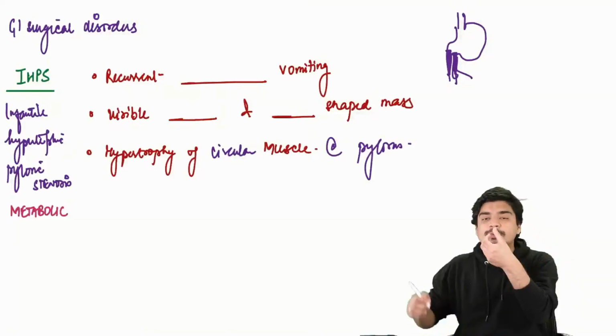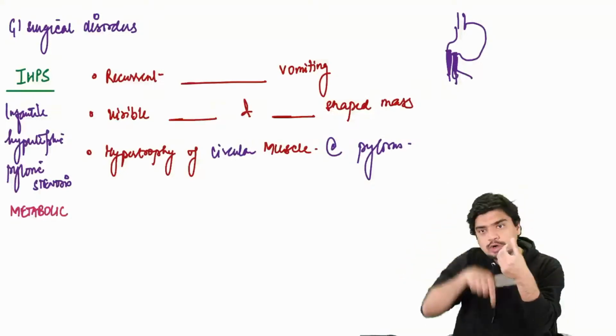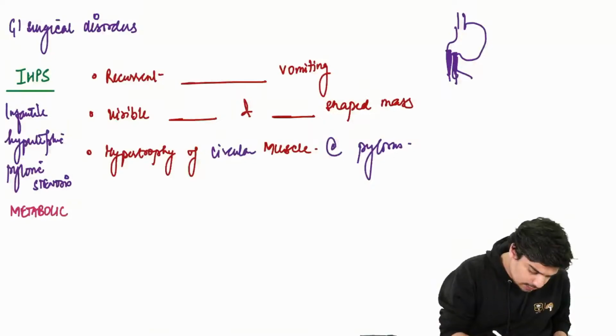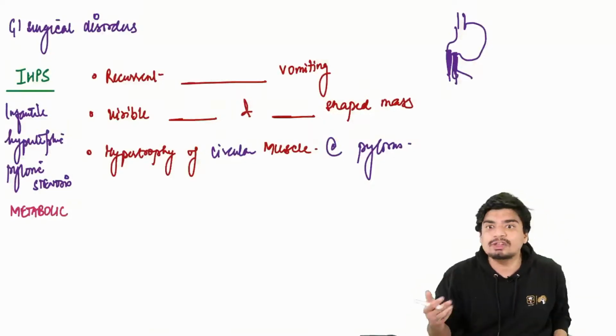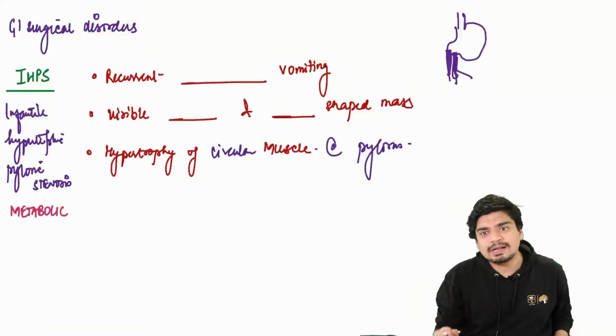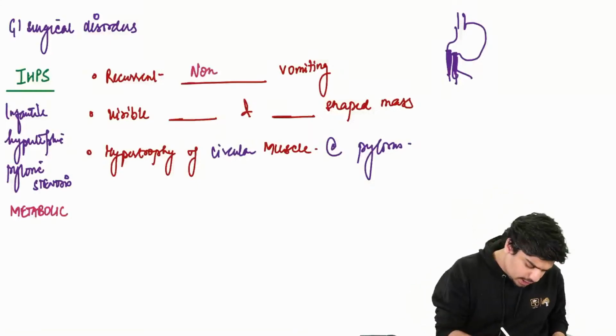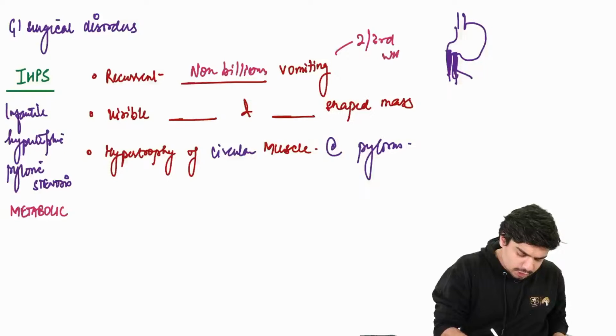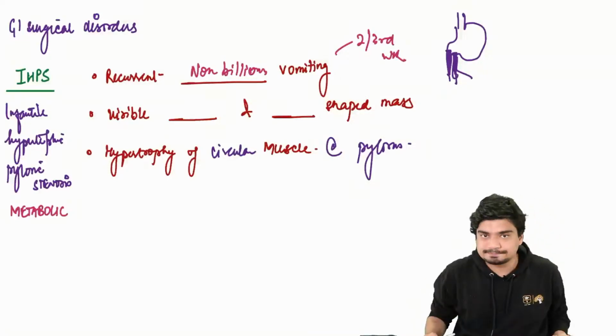And because of this hypertrophy of the pylorus, whatever food that you take won't be able to go down. You will vomit it out. So how will it present? It will present with recurrent vomiting. Which vomiting, bilious or non-bilious? Obviously non-bilious. Bile hasn't come at all. So it will present with recurrent non-bilious vomiting in the second or third week. That's how it usually presents.